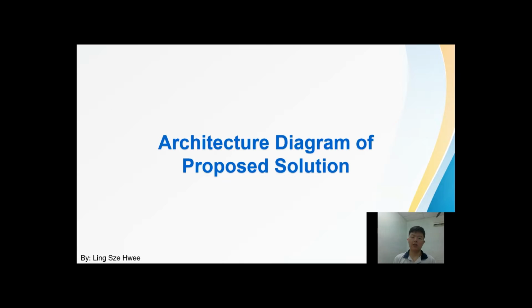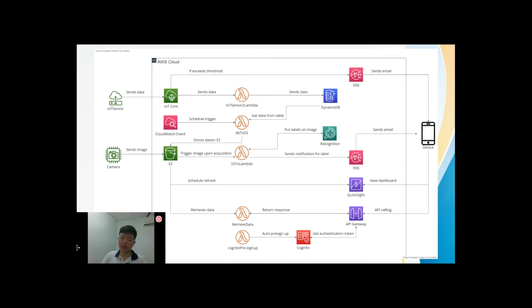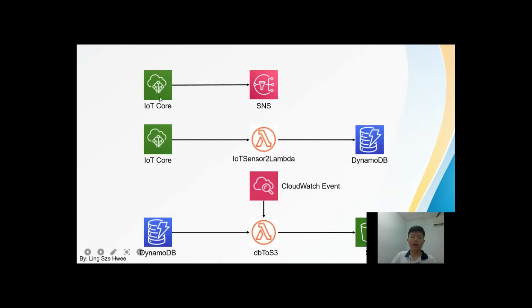Next, I'll be talking about the architecture diagram of the proposed solution. This is the overall architecture diagram of our system, as you can see. Next, I'll be talking about each part individually. First of all, IoT Core to SNS. This is used when the data being sent to IoT Core exceeds a certain threshold value. For example, if the temperature value is below 20 degrees Celsius, then it will use SNS to send an email notification to the user.